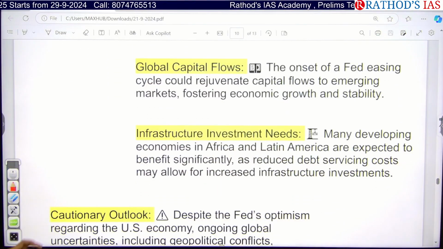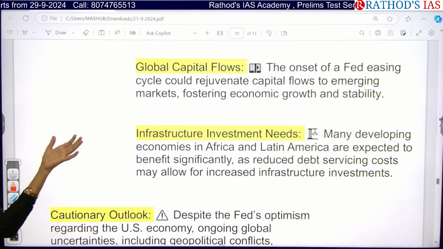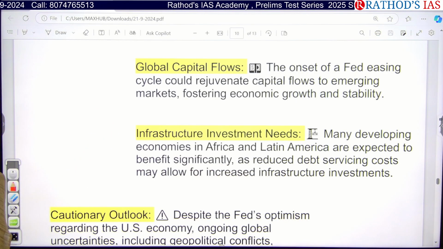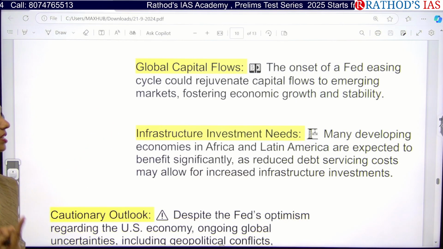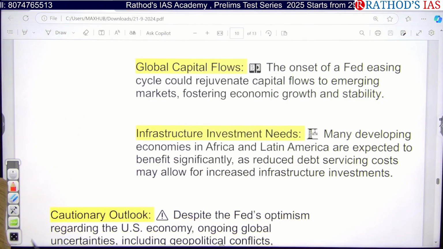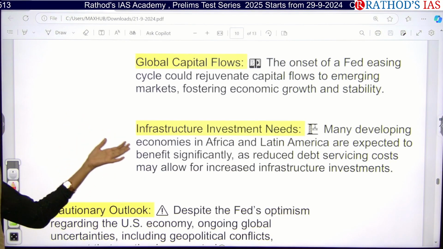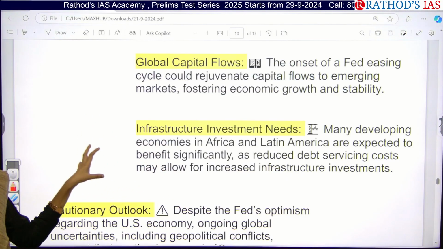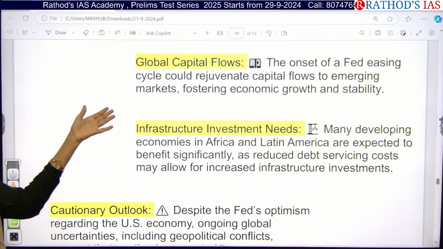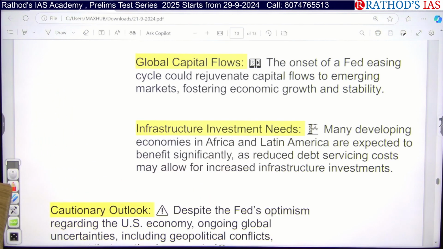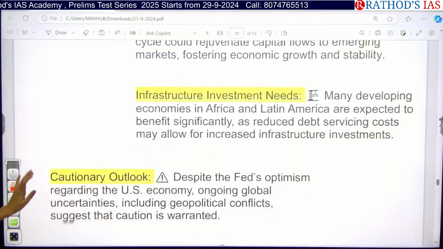And if you're talking about global capital flows here, the Federal Bank is easing this cycle, especially because they want to re-emerge in the capital market, which will be helpful for economic growth and stability. And even that will be helpful for infrastructure development. Especially the US can invest in infrastructure in Africa and Latin America, so they will get more benefits compared to India. So that's the thing that you have to see, that's it.